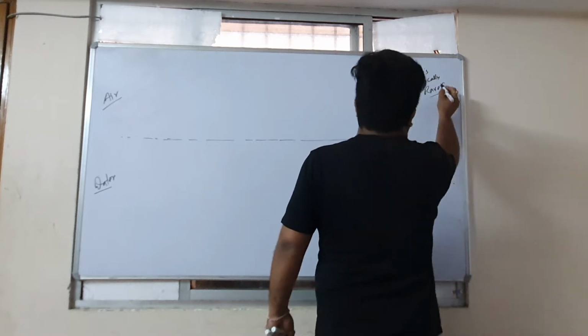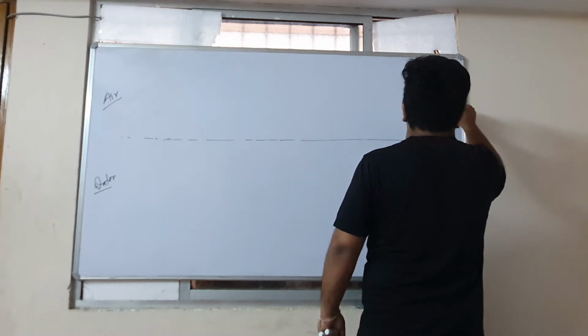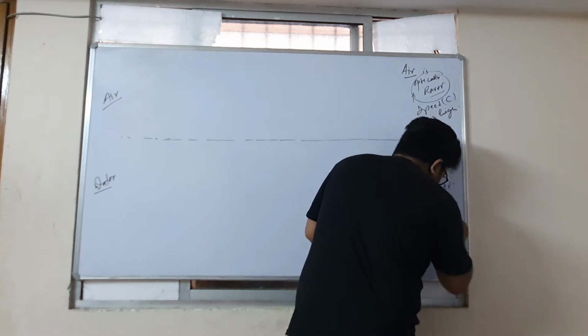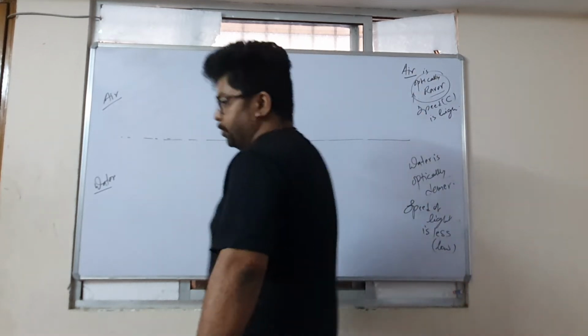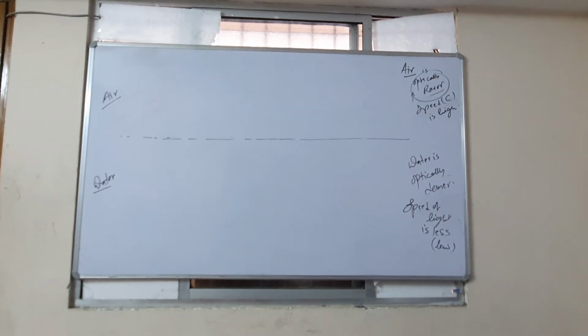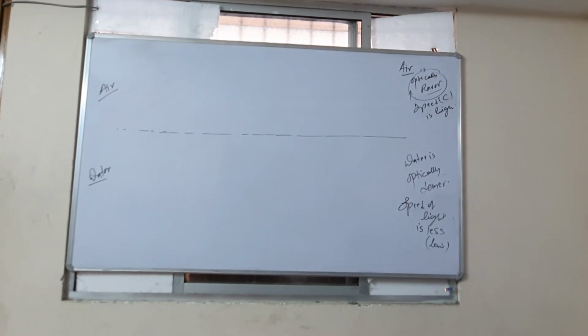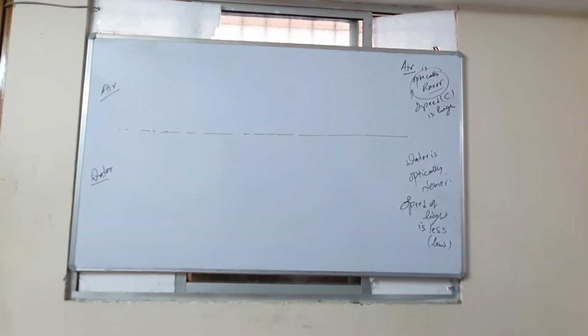We learned that in an optically rarer medium, the speed of light, C, is high. And in an optically denser medium, the speed of light is less, or low, compared to the speed of light in the rarer medium. Is this clear to you? Is this understood? Okay, so I hope that you have understood this much.